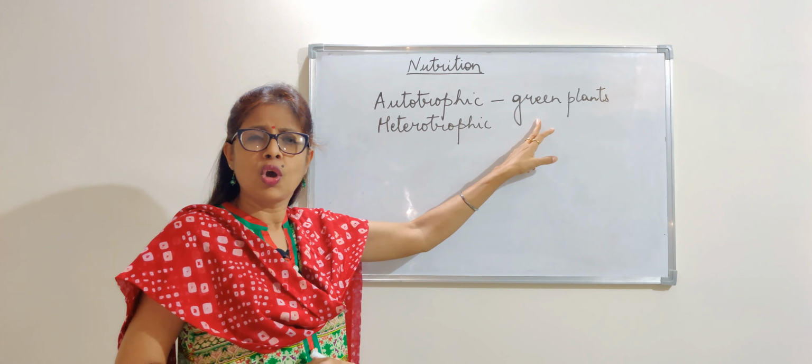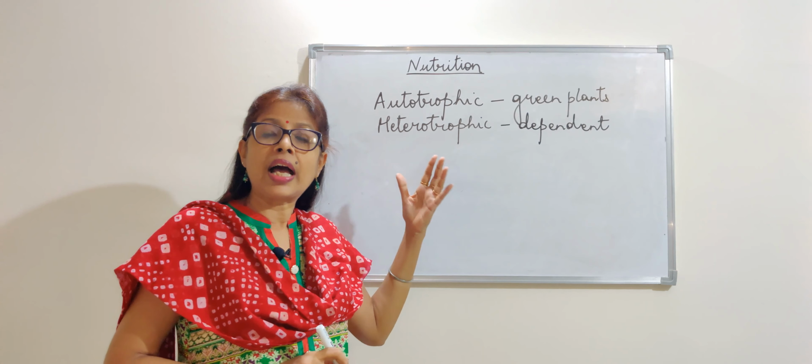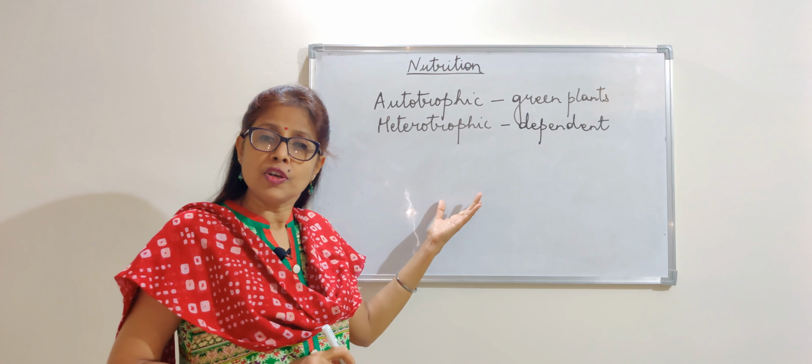And heterotrophic nutrition is those which are dependent on others. Those organisms which are dependent on others, that means they do not have this green pigment chlorophyll in them. So they can be dependent on other plants or other animals for their food.